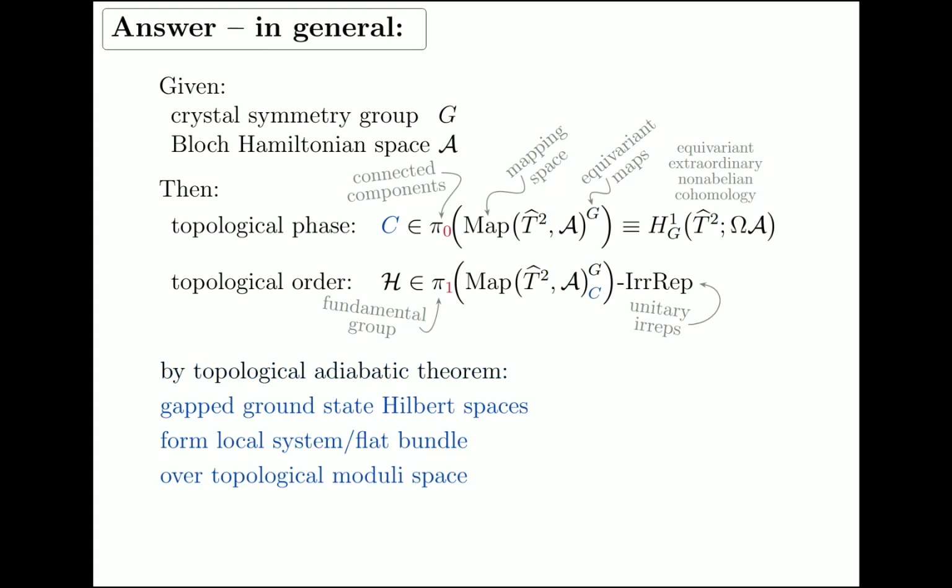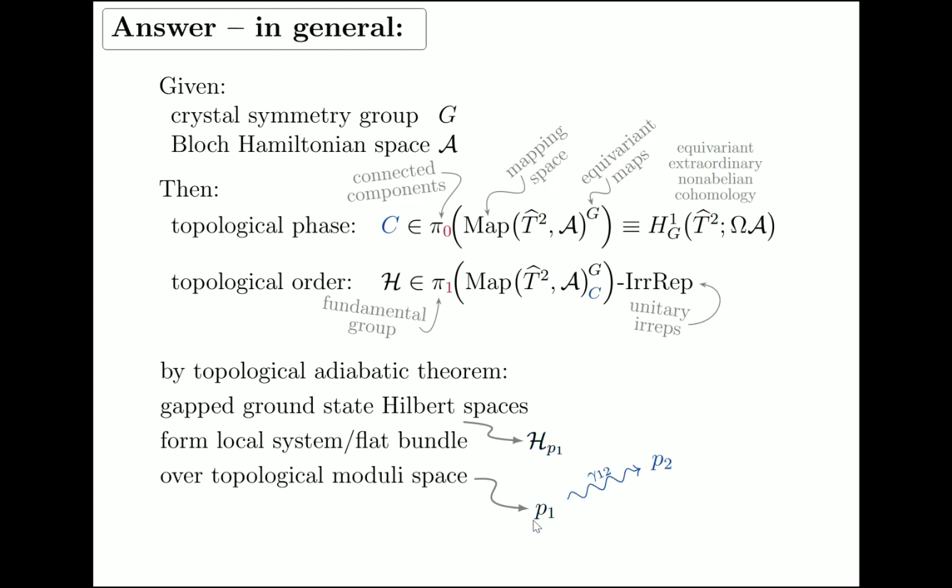The adiabatic theorem says that if you have a gapped ground state Hilbert space H, then they form a local system of flat bundle in the topological case over topological moduli space. What does it mean? Well, suppose we're at some point in our topological moduli space, we're somewhere here in the space of phases, and then there is a ground state Hilbert space associated to that configuration.